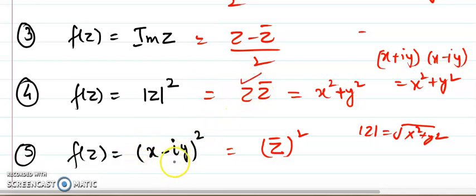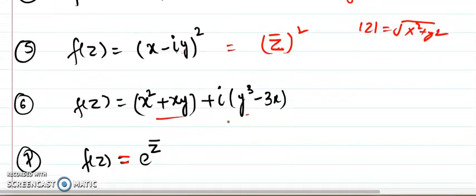Here this term is x minus iota y, and you know what x minus iota y is? Z bar. So just imagine, here also z bar is there. Without solving, I can say it is nowhere analytic. This sixth example, I can't write it. So wherever possible, it's okay. Where you cannot guess, when there is no guarantee, you just solve. It's not that 100% of nowhere analytic functions can always be written in z bar. This question cannot be written.